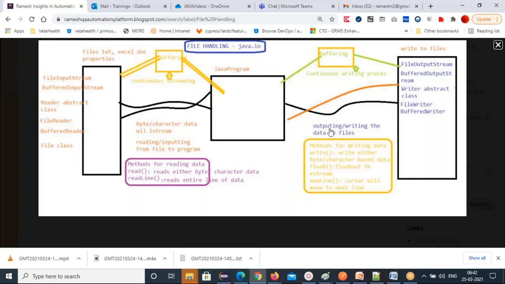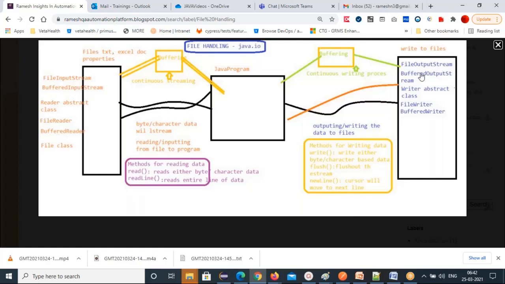For that, again we have two sets of classes. FileOutputStream: you are outputting the data to the file, that's why you use the FileOutputStream class. BufferedOutputStream class will write very quickly. FileOutputStream will write only one byte at a time, but BufferedOutputStream writes a large chunk of bytes at a time.